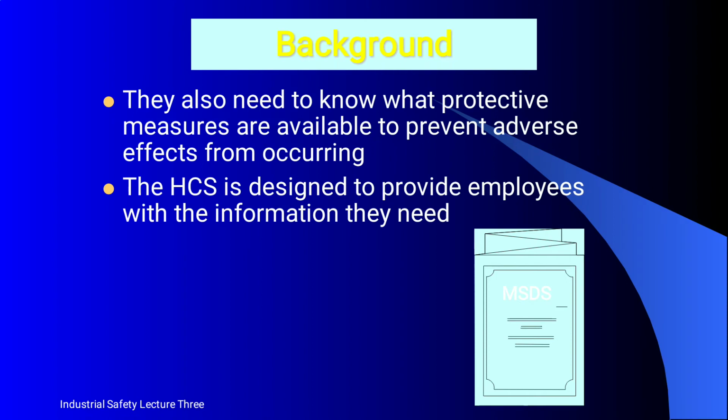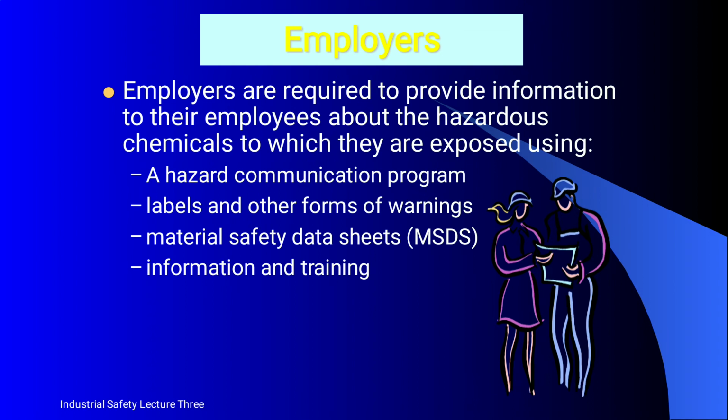Next one is the background. They need to know what protective measures are available to prevent adverse effects from occurring. The HCS is designed to provide employees with the information they need. Next is employers. Employers are required to provide information to their employees about the hazardous chemicals to which they are exposed, using a hazard communication program, labels and other forms of warnings. Third one is the material safety data sheet, that is the MSDS, and information and training.